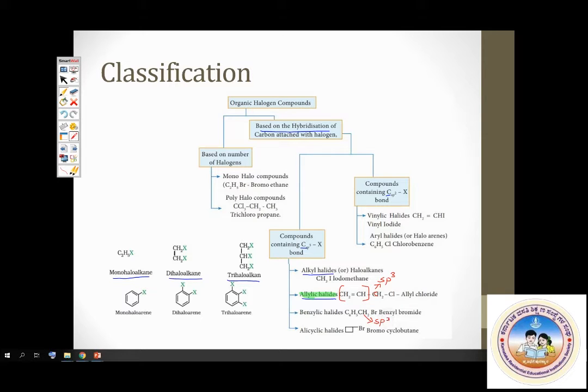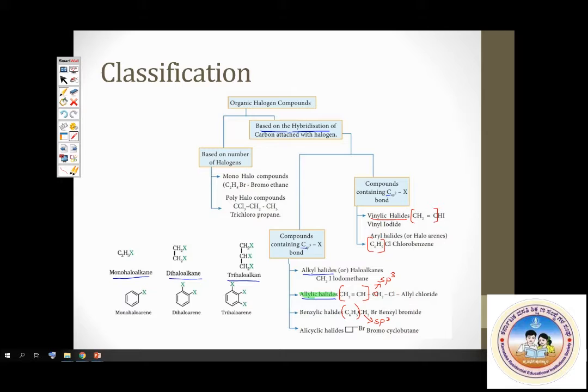And this is attached in turn to a benzene ring. That is benzyl system. So these are some of the examples of halogen containing compounds. Now, compounds in which halogen atom is attached to sp2 carbon. See, vinylic halides, where halogen is directly attached to sp2 hybridized carbon atom. Halogen directly attached to double bond. Then aryl halides, where halogen is directly attached to benzene ring. This is the broad classification chart of haloalkanes.